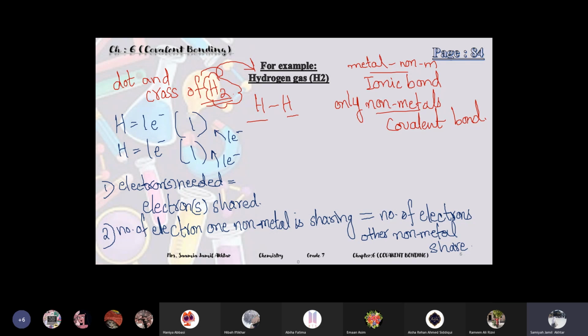Whenever you make a picture, you have to keep these two things in mind. Please note these 2 points, note them down, everyone. They are really important. If you're not writing anything, please move your hand.